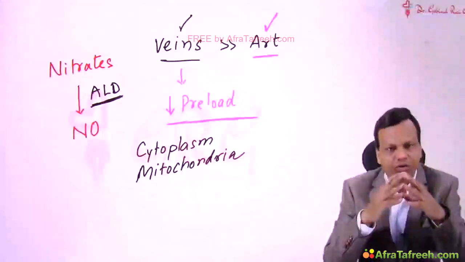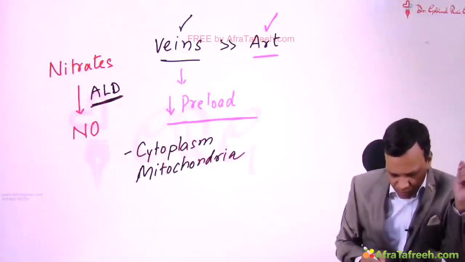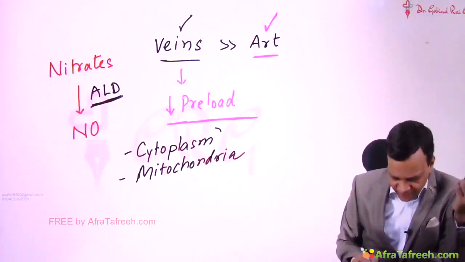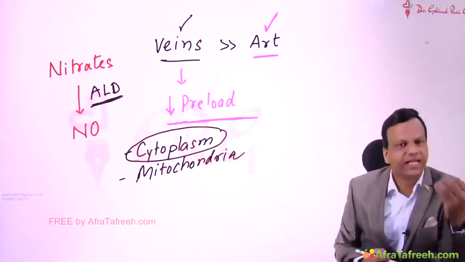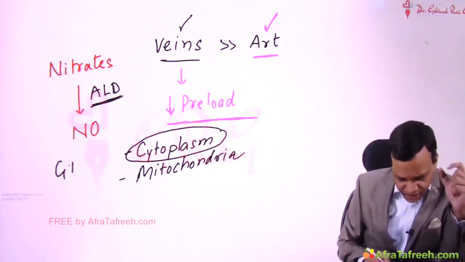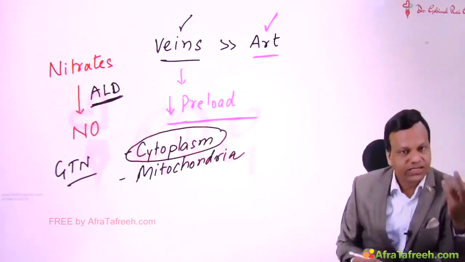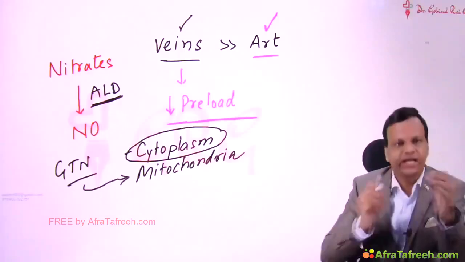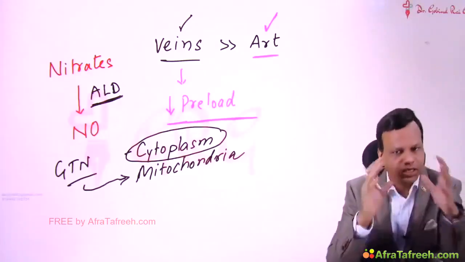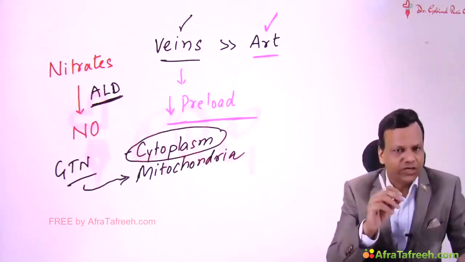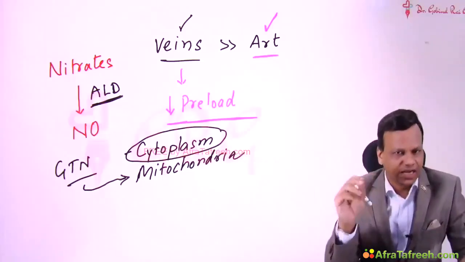Almost all the nitrates are activated by cytoplasmic aldehyde dehydrogenase, whereas glyceryl trinitrate, which is the main nitrate we all know, also called nitroglycerin, is activated by mitochondrial aldehyde dehydrogenase.